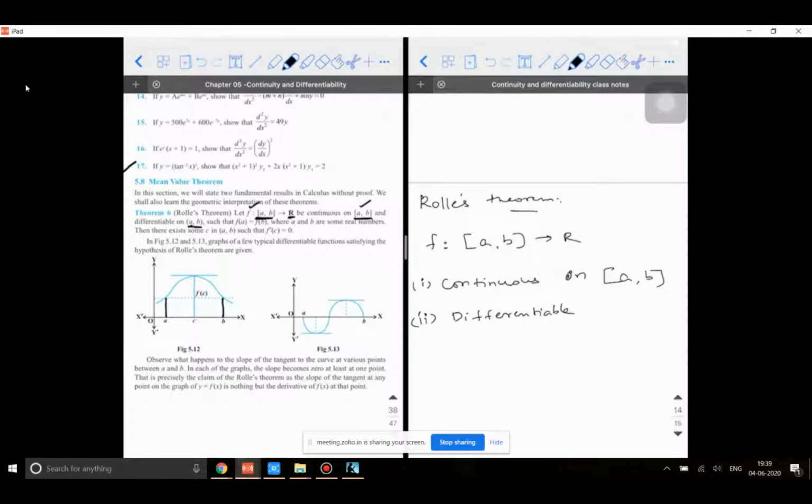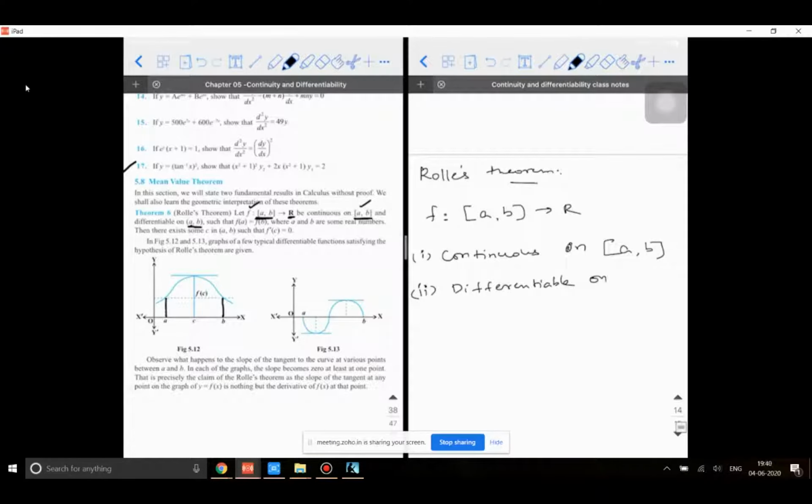But for the differentiability, the domain range is changing. It is differentiable on the open interval a to b. And the third condition is f of a is equal to f of b.